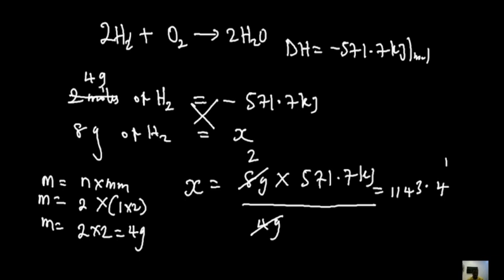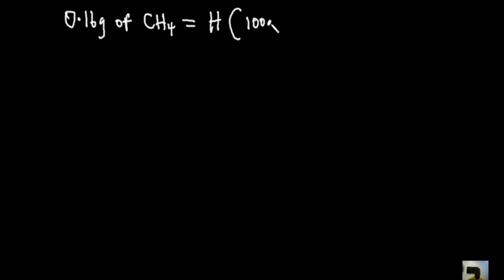I like putting down my values when I'm solving. So they said 0.16 gram of methane. Methane is CH4. It produced a particular amount of heat which we do not know. But what that heat did is that it raised the temperature of 100 grams of water by 40 degrees Celsius. So it's important to take note of this. Methane combusted and produced a particular heat. This heat it produced is what raised the temperature of water.